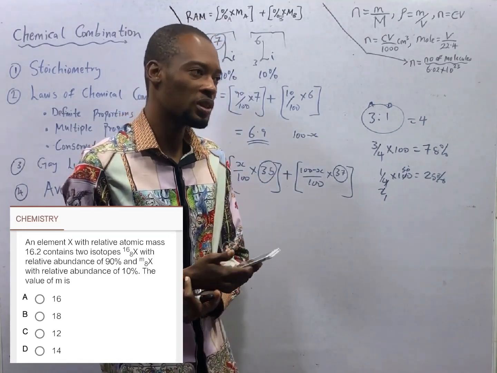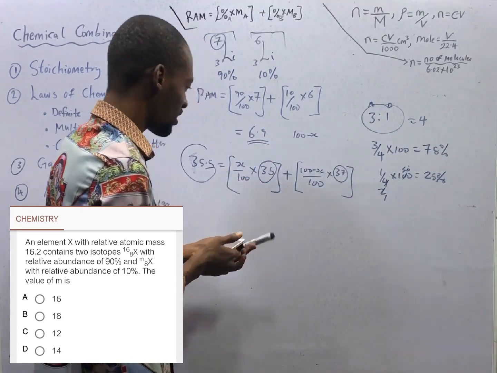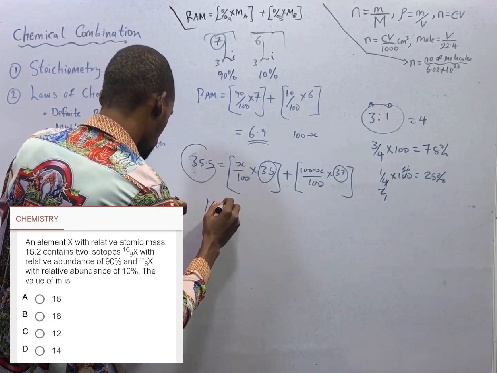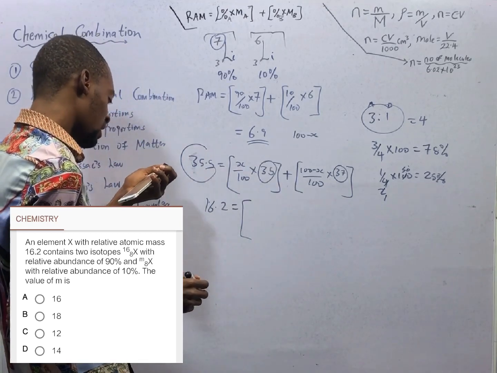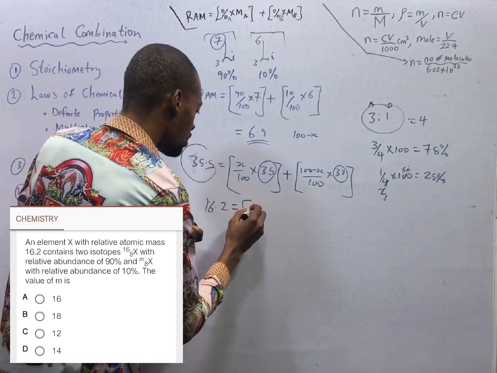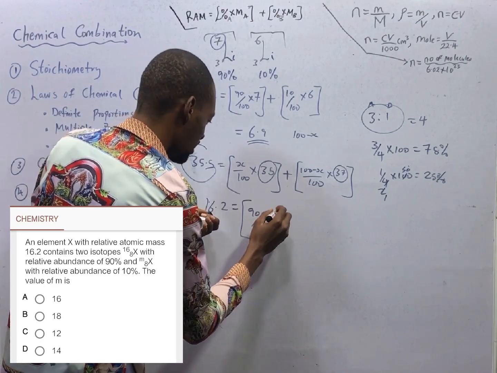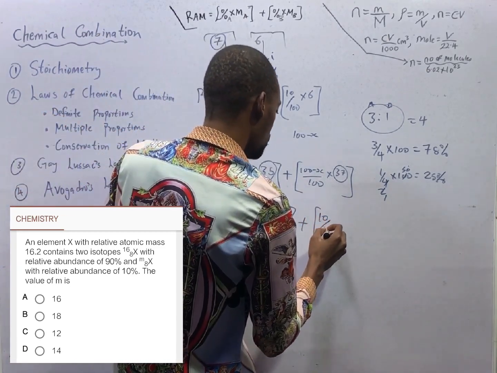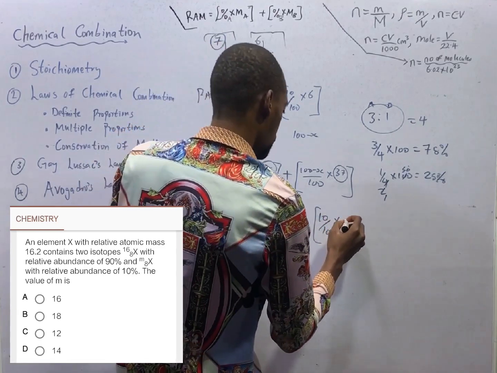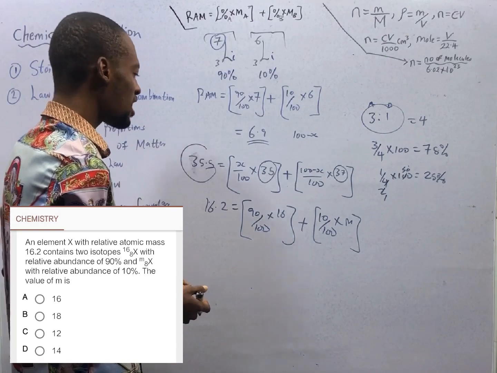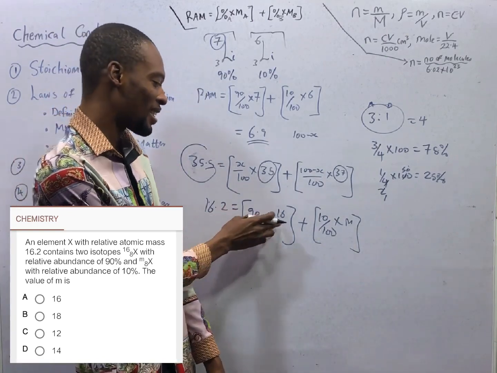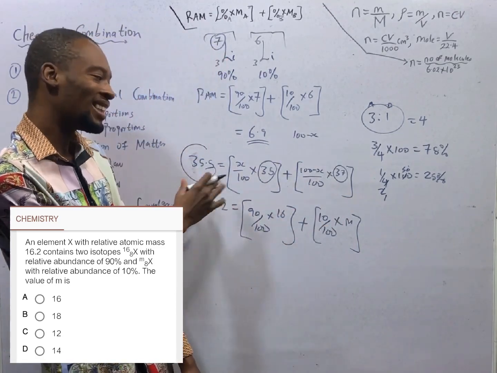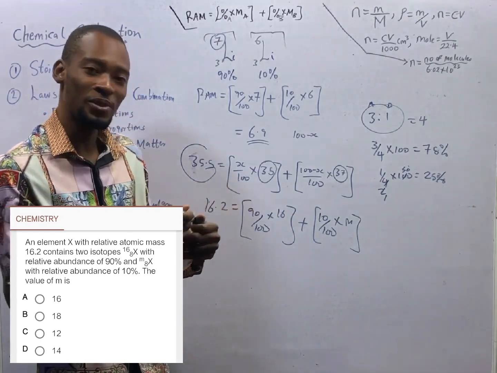This is a very interesting question. The relative atomic mass, 16.2, equals the percentage abundance of the first one, 90 over 100, times the mass, 16, plus the percentage abundance of the second one, 10 over 100, times the mass, which is not given, M. Ladies and gentlemen, if from here you cannot say 90 over 100 times 16 plus 10 over 100 times M, which is M over 10, then collect like terms and get 18, I will be so disappointed in you.